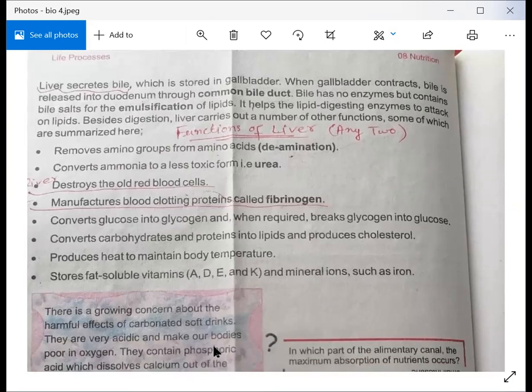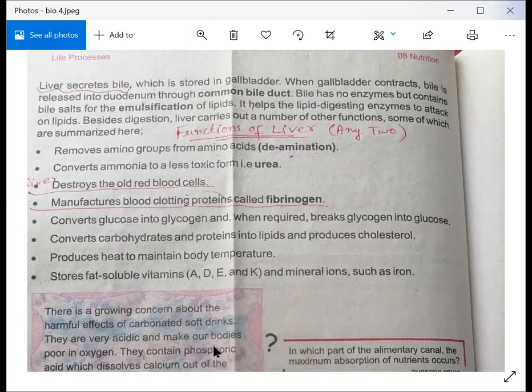Here is something that should be new for you. The liver secretes bile, which is stored in the gallbladder. This is true. I have told you that the liver always produces a special secretion called bile, and it is all the time stored in the gallbladder. When your food enters the small intestine for digestion, in the early part of the small intestine, the duodenum, this secretion comes from the gallbladder and helps in digestion. It helps to digest proteins, carbohydrates, lipids, and fats.